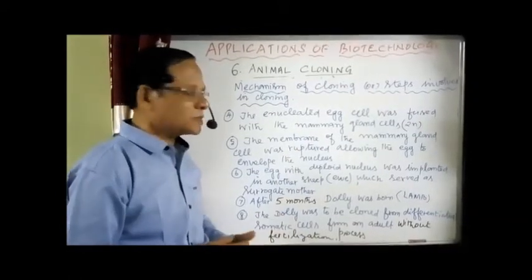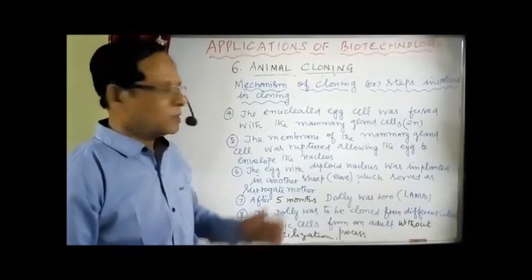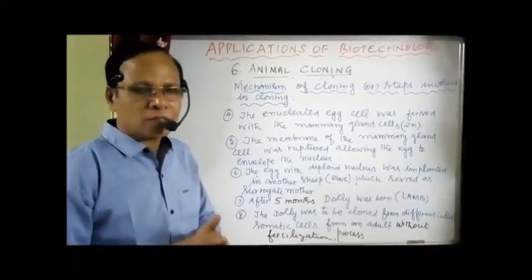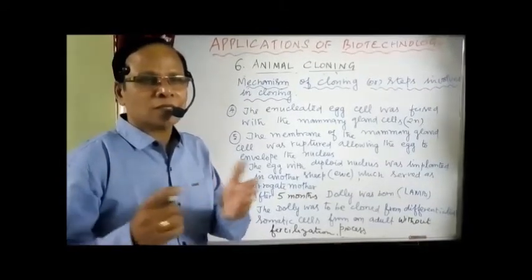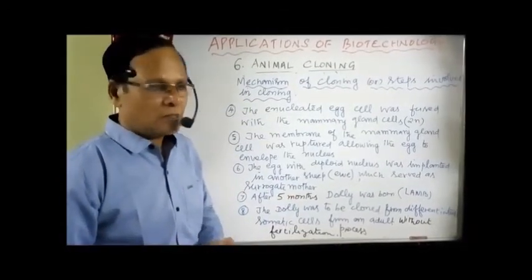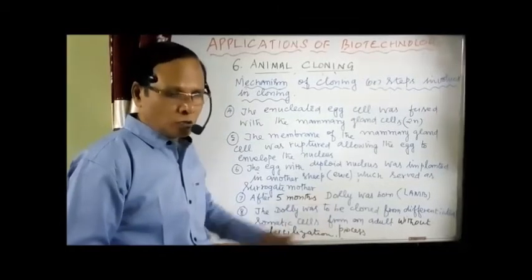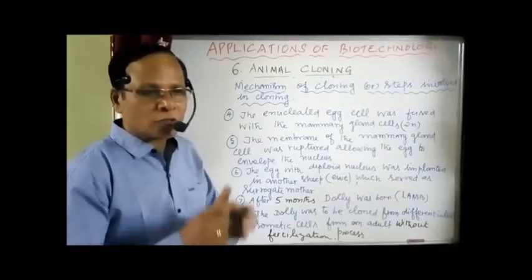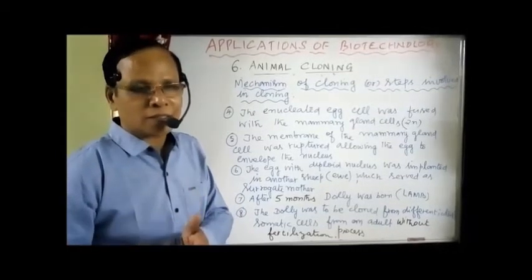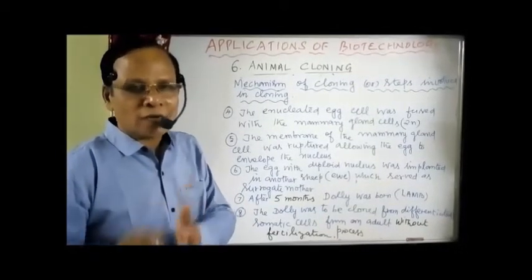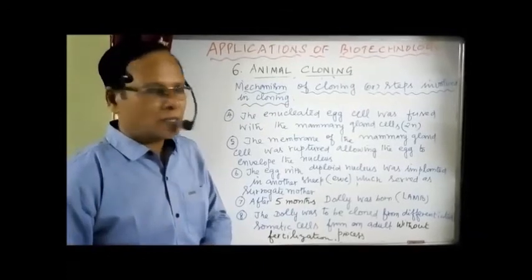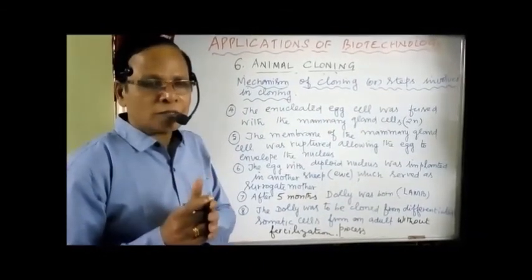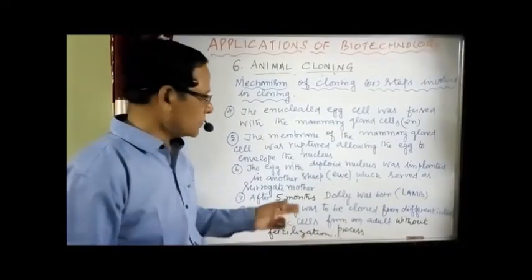This diploid individual resembles the donor who provided the nucleus, because it is the chromosome which decides the external phenotypic characters. So the cloned Dolly resembles the individual from whom the nucleus was taken, because the nucleus contained the chromosomes which have the genes which decide the characters, and not the donor who donated only the egg cytoplasm. You have to remember that one.